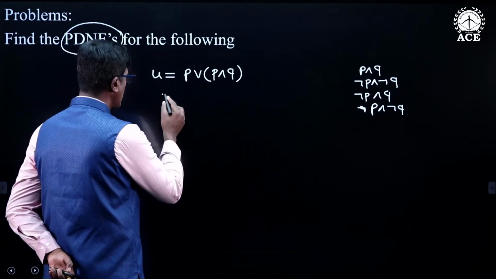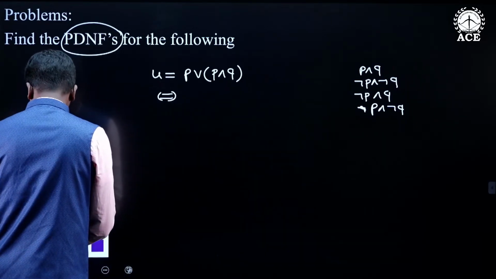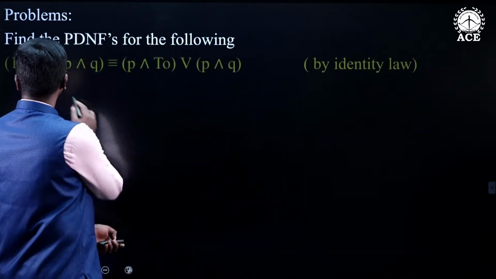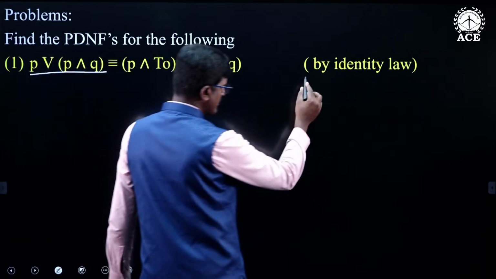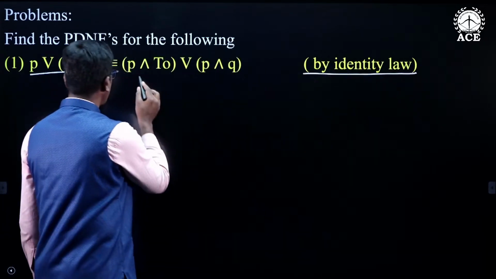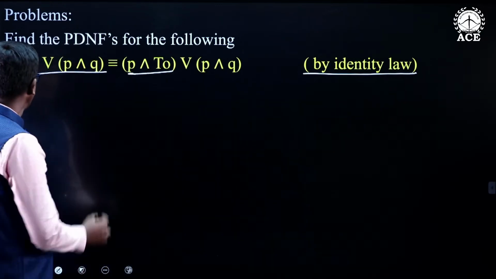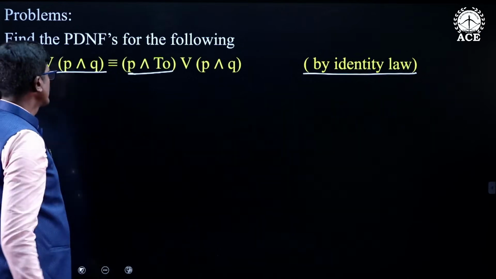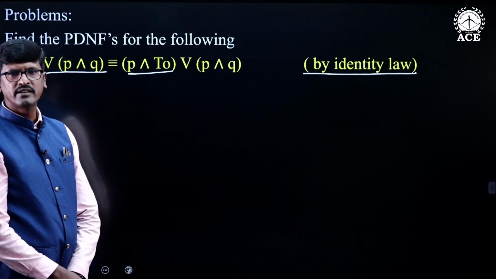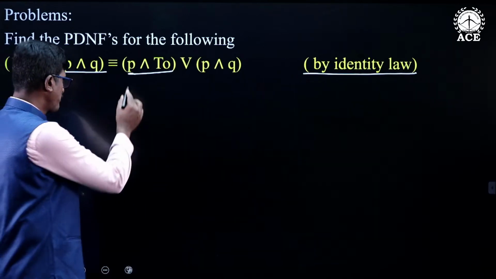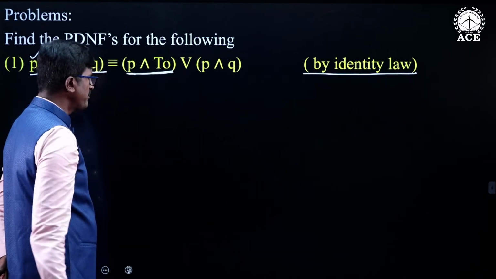So, this is the statement U. Now, I am using the identity law. What is the identity law? P and T naught is logically equivalent to P. Whatever P they have given can be conjoined with T naught, and if you conjoin P with T naught, you get the same P. So, this is logically equivalent to P and T naught or P and Q.